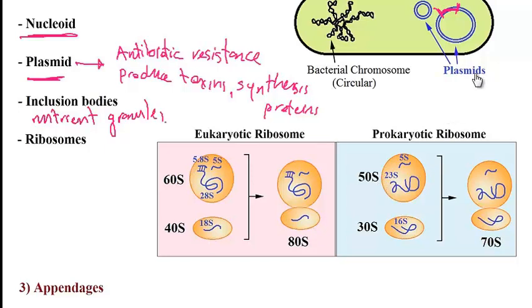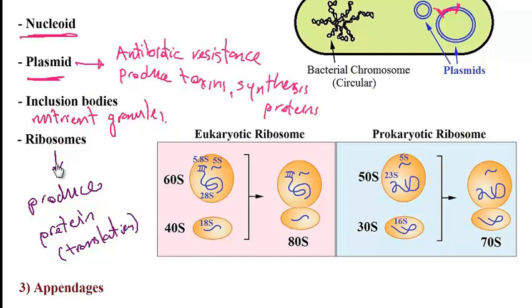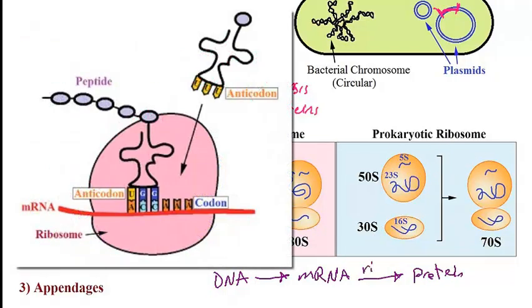Next, we have the ribosomes, and we've already discussed the ribosomes. Basically, these are composed of a large and a small subunit. So here in prokaryotes, we have a 50S large subunit and a 30S small subunit. And the function of ribosomes is to produce proteins during the translation process. So you know how DNA can be transcribed into mRNA, and then mRNA is translated into protein. That's the job of the ribosome right here, with the help of the tRNA, to form proteins from the code that is inside the mRNA.